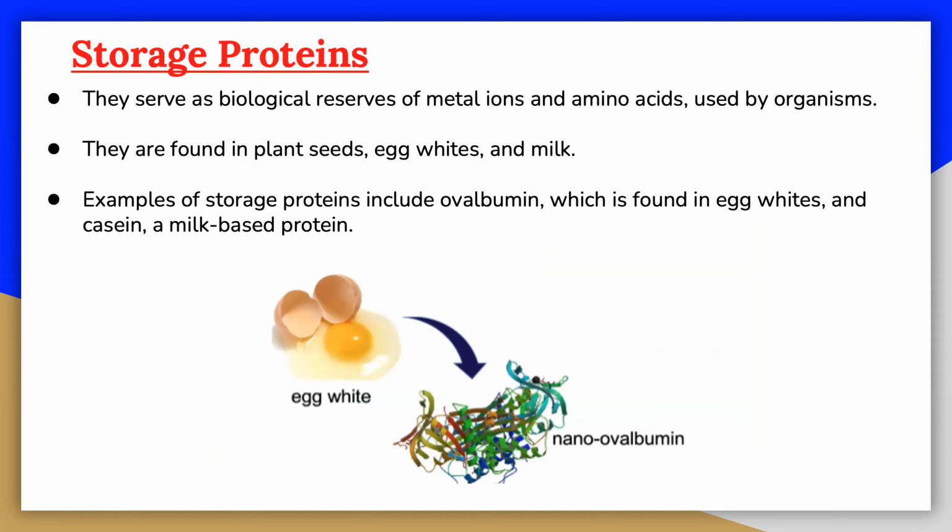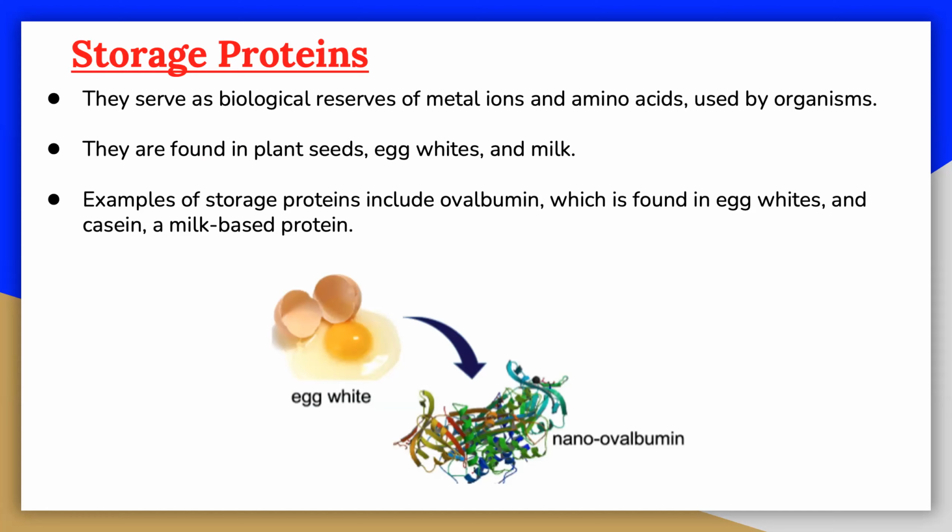Some storage proteins store amino acids. Storage proteins, amino acids, are used in the embryonic development of animals or plants. Seeds contain high concentrations of storage proteins. Up to 25% of the dry weight of the seed can be composed of storage proteins. The best known storage protein in wheat is a component of gluten.